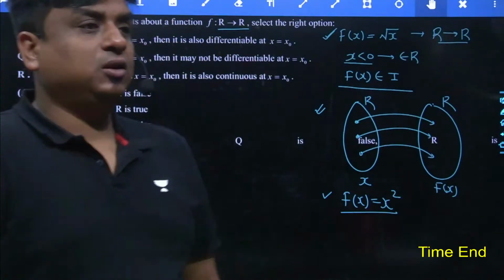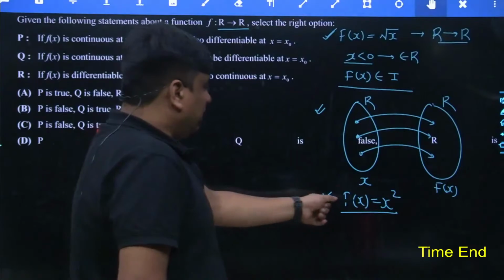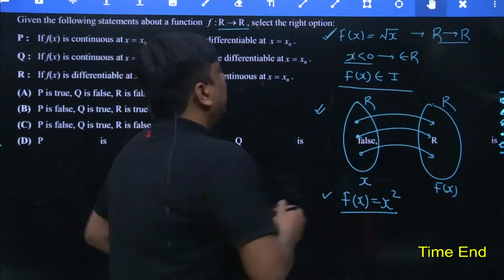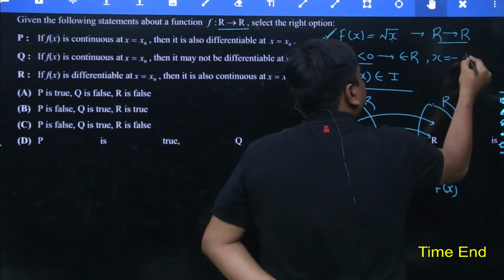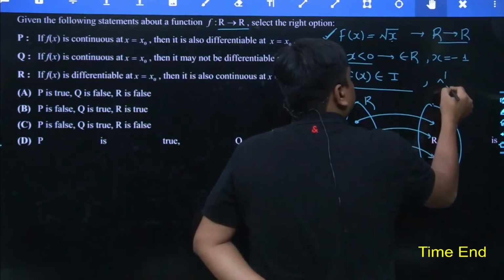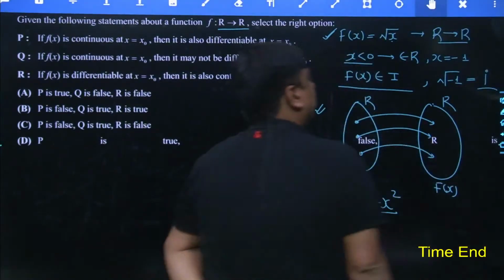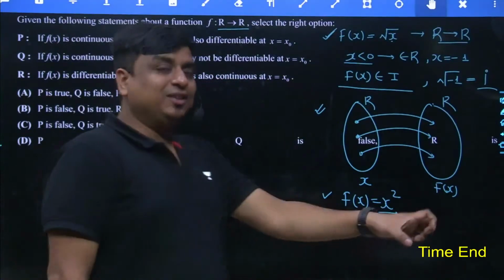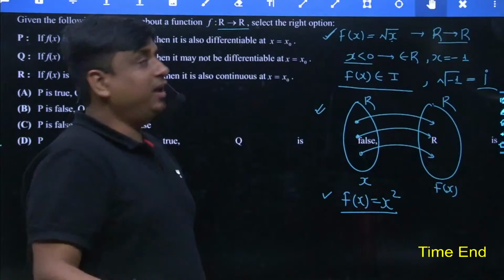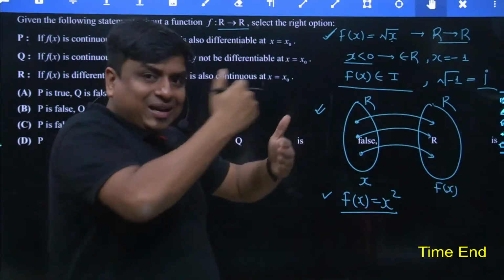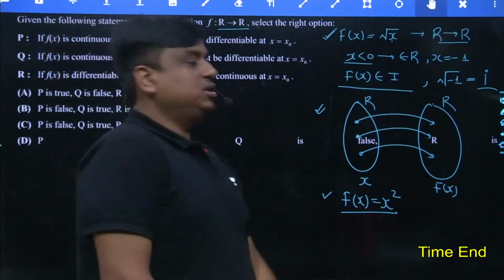Why can a real not map to real? Now here you can say, if you take x is equal to -1, the function is going to be root over -1, and root over -1 is iota, which is a complex number, or virtually speaking, a pure imaginary in nature. So you can see very well that for the negative value of x, the mapping is not between real to real. It is real to pure imaginary.